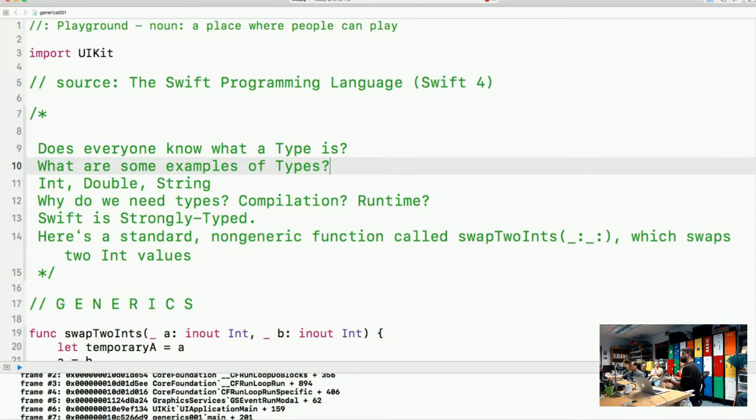And by leveraging the fact that we have all the same types, we're able to go through the entire array and manipulate it the same way because these are all the same types, right? Okay, so on line 9, we just covered, does everyone know what a type is? What are some examples of types? Ints, strings, doubles, those kinds of things. On to line 12, why do we need types? Is Swift strongly typed, weakly typed? Pretty strongly, right? They tried to make it as strong as possible.